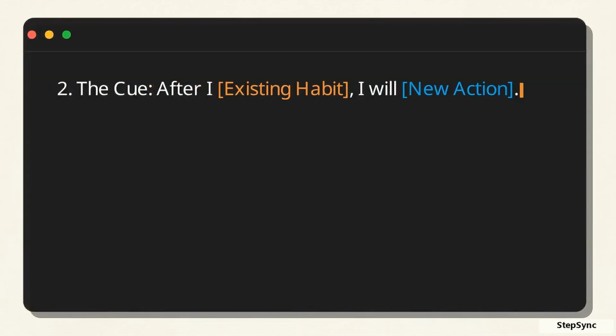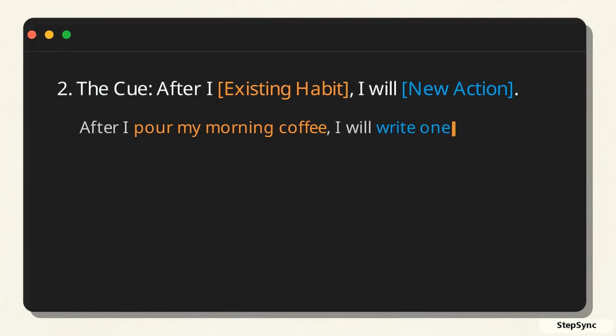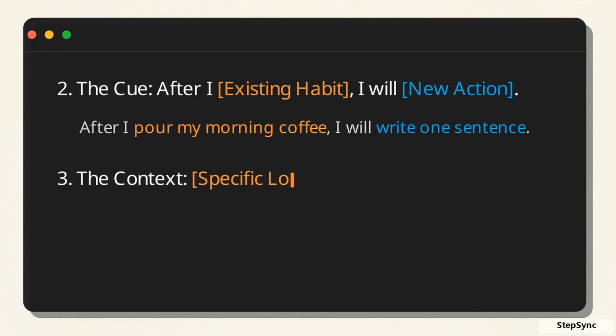Add this formula. 2, the cue. After I [existing habit], I will [new action]. Be specific. After I pour my morning coffee, I will write 1 sentence. Immediately below that, add step 3, the context. Use the same time and place every day.